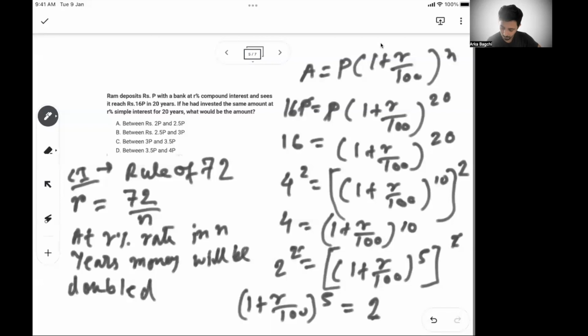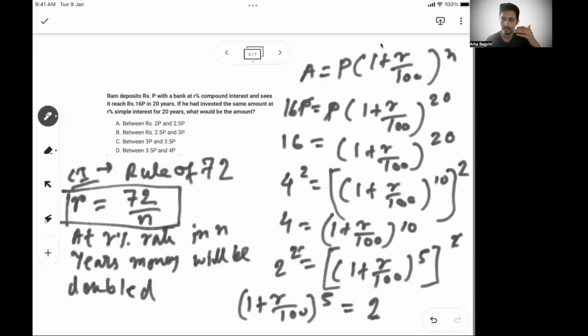So if the rate of interest is 12%, it will take 72 by 12, 6 years to double the money. If the rate of interest is 6%, it will take 72 by 6 or 12 years to double the money. Right?